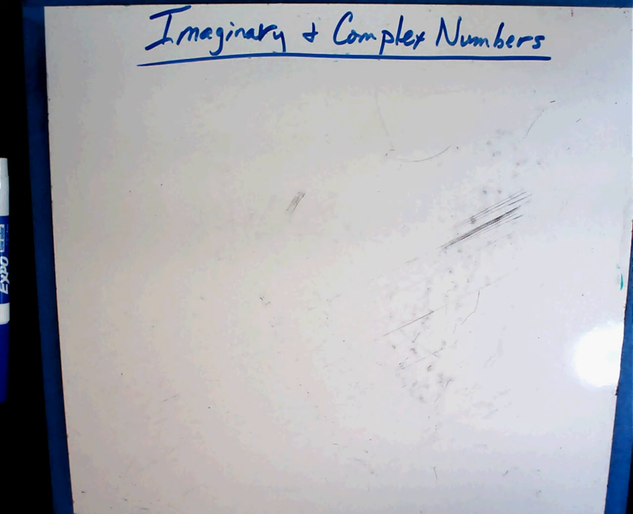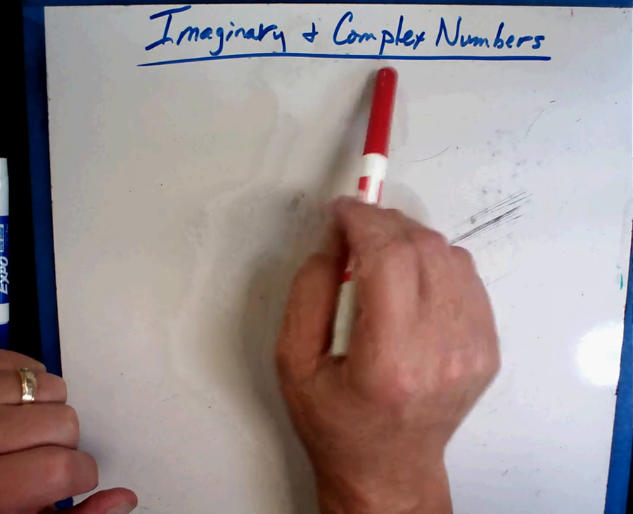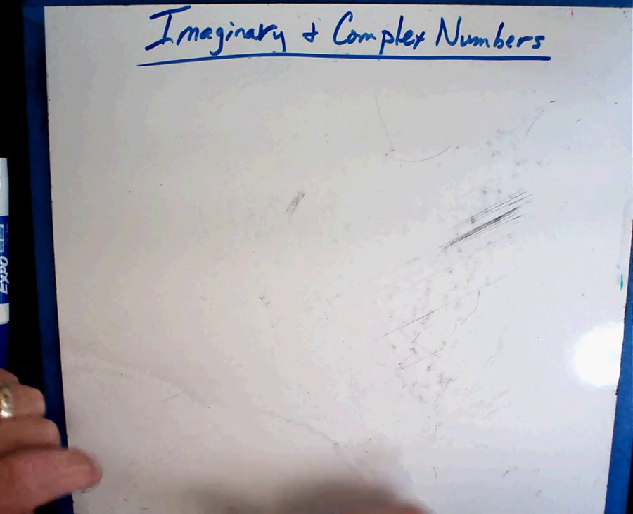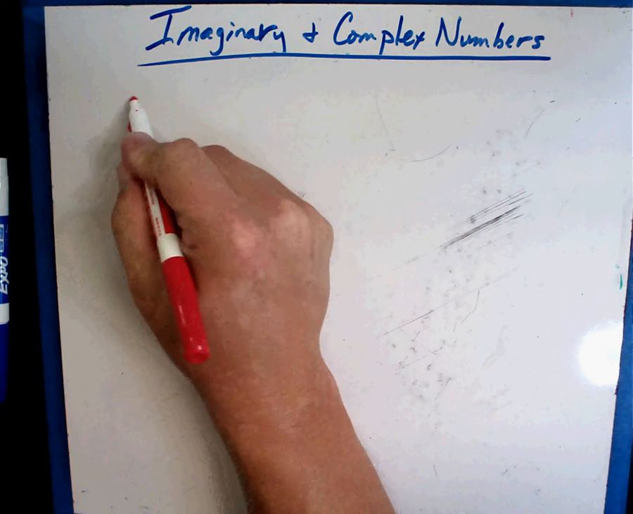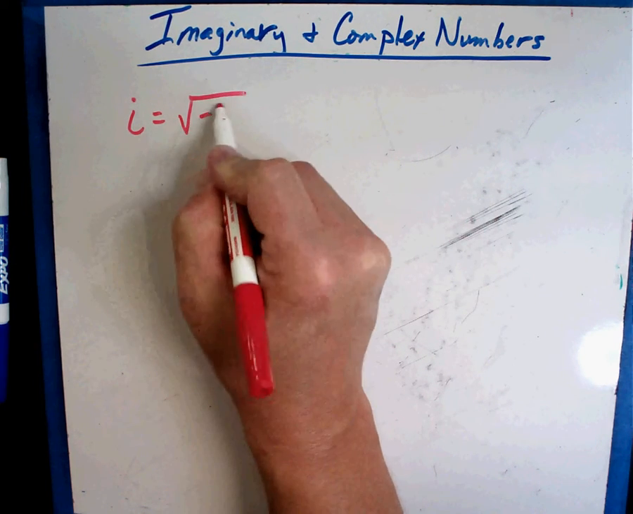In this video, we're going to talk about imaginary and complex numbers. Now, you may not have a whole lot of background with these two terms, but I'm going to show you what they are, and the process is very similar to other algebra skills. By definition, an imaginary number is going to be the square root of -1.